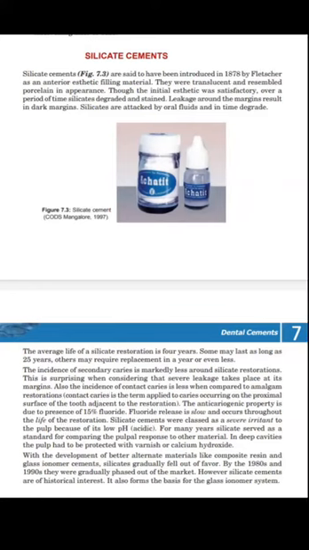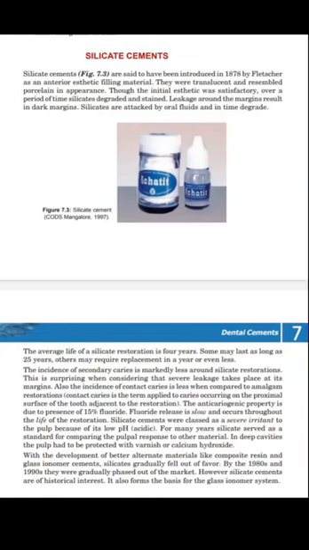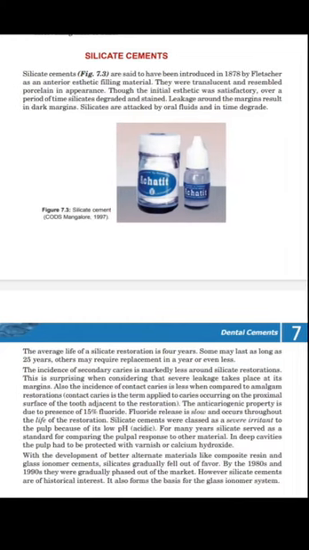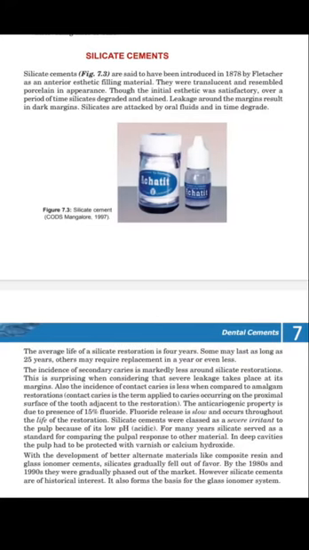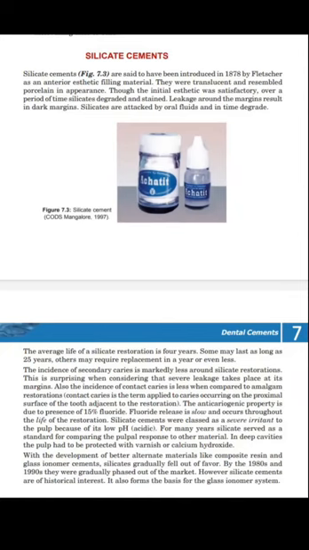With the development of better alternative materials like composite resins and glass ionomer cements, silicate gradually fell out of favor. Today we have different types of cements like glass ionomer cement and composite resin. These are the best cements, so we are not using silicate cement because we have various other options. By the 1980s and 1990s, they were gradually phased out of the market.